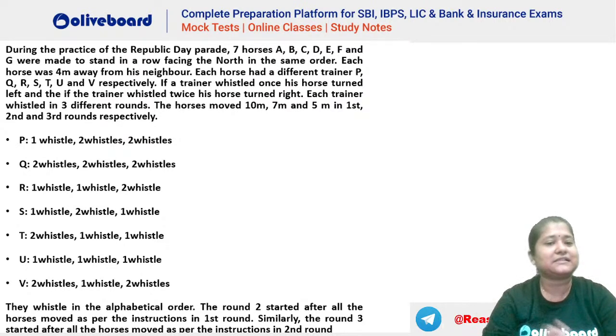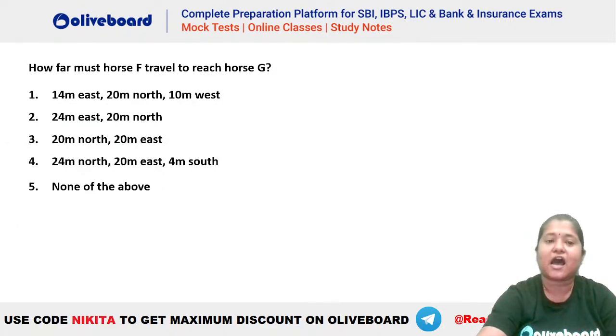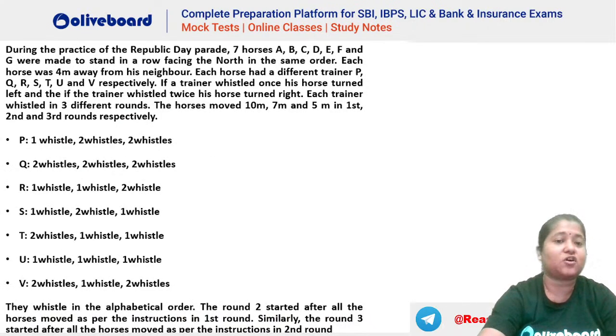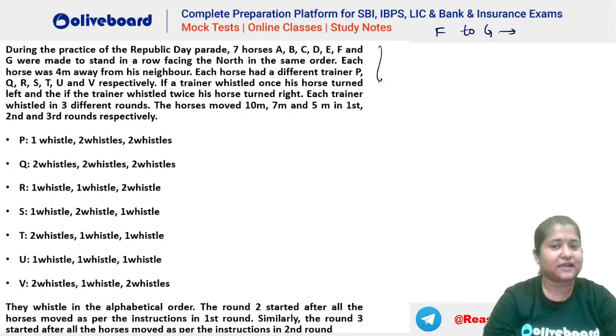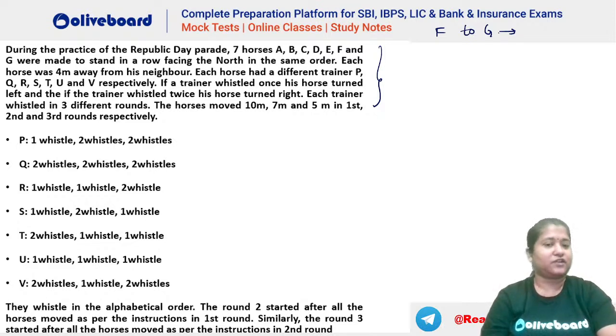Just go through this. The second part of the question, the actual question, is on the second page here. That is, how far must F travel to reach horse G? That is the question. That is, how far must F go to reach G, right? That is the question here. We will check that later. Just make the diagram here as per the instructions. Let's see. Chalo, try this.